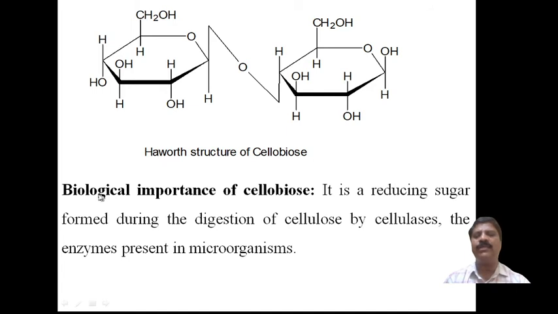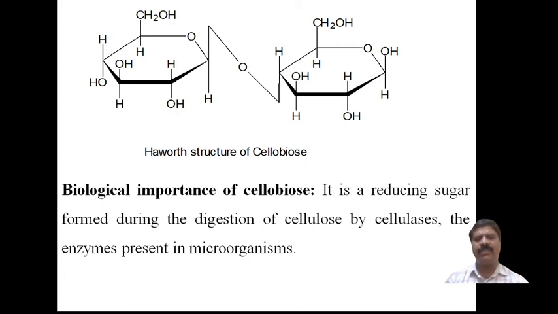Now come to the biological importance, or the roles of cellulose in biochemical reactions. It is a reducing sugar. Both isomaltose and cellulose units are reducing sugars. Why is it a reducing sugar? Because it reduces Tollens' reagent and Fehling's solution.